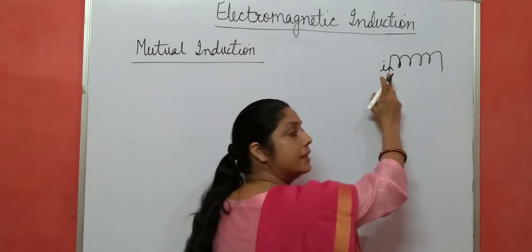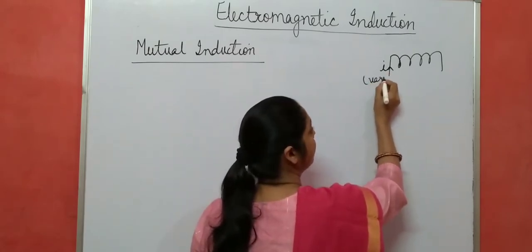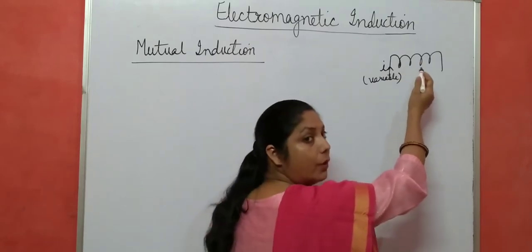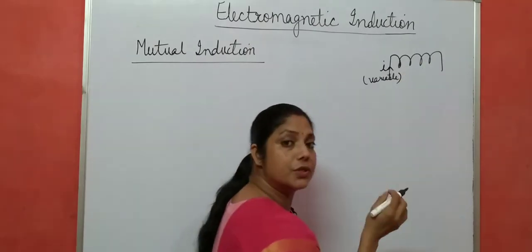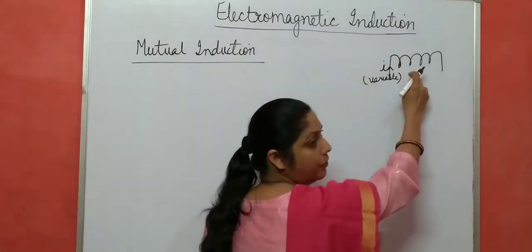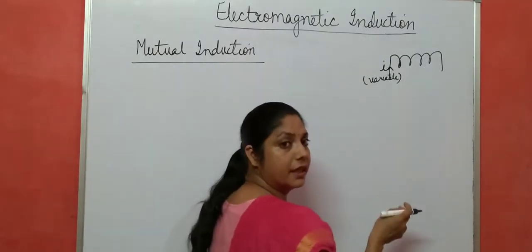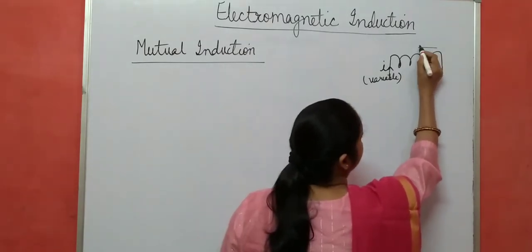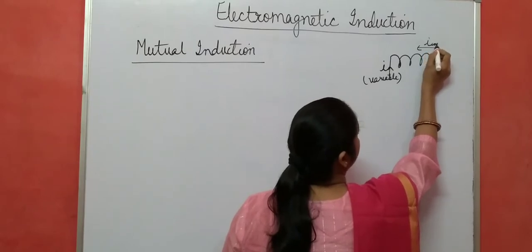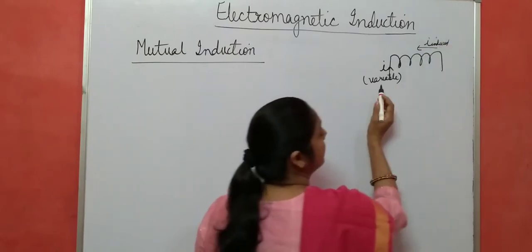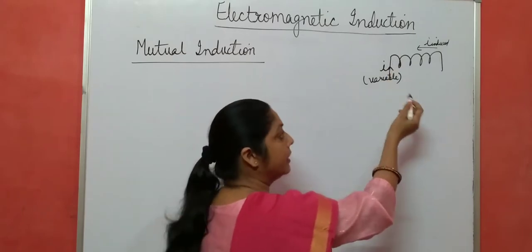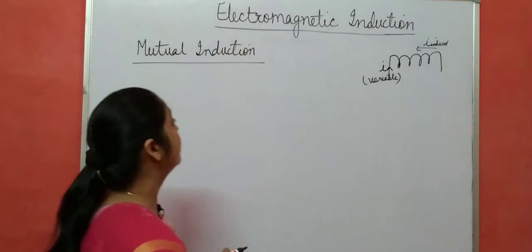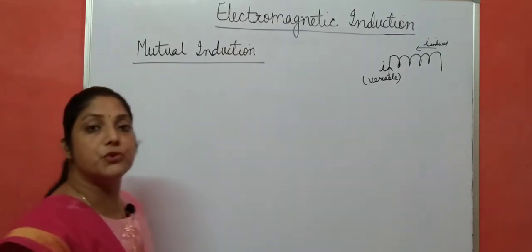If this current I is variable, then the magnetic flux linked with the coil also changes and induced EMF is produced in the same coil, and also induced current is produced when the coil is closed. This induced current is produced in the same coil in which current is passing through it. That's why it is called self-induction. But our today's topic is mutual induction.